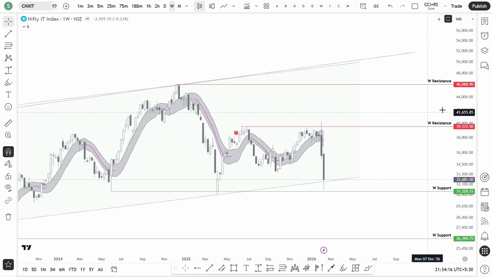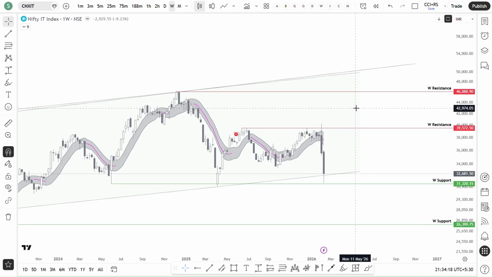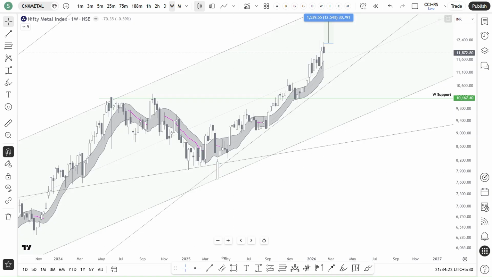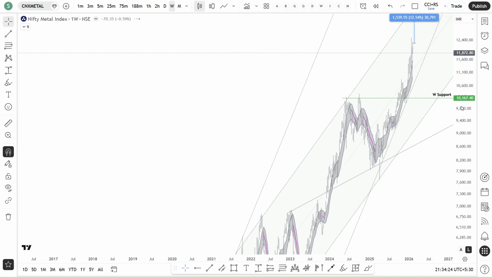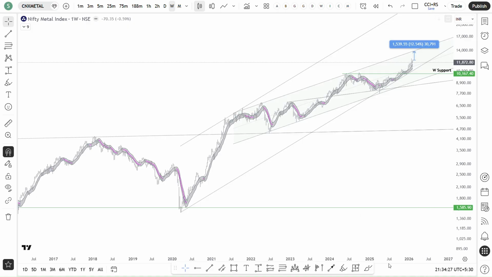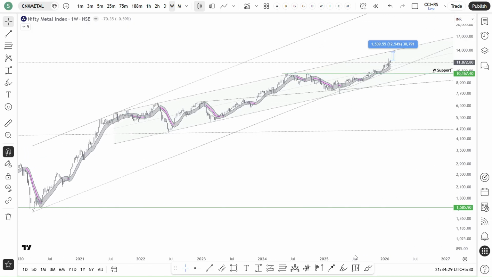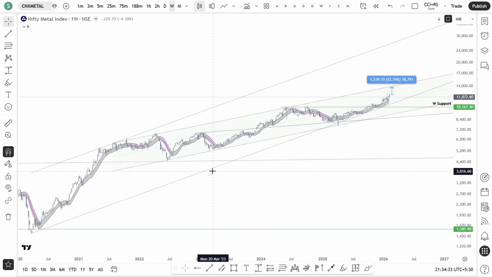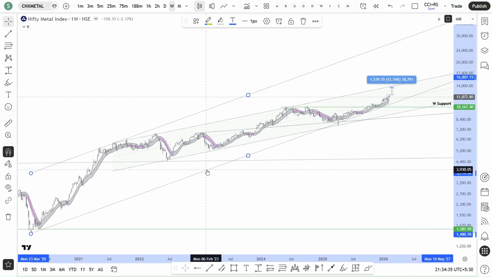And yeah, what else is there? Metal. If you see weekly, this is what is happening in metal. It is in an uptrend, a long-term uptrend actually from 2020. And apart from that, if you see, it is in a channel.